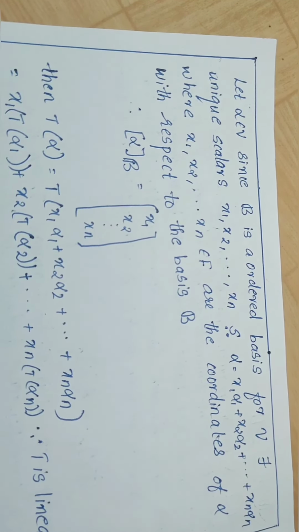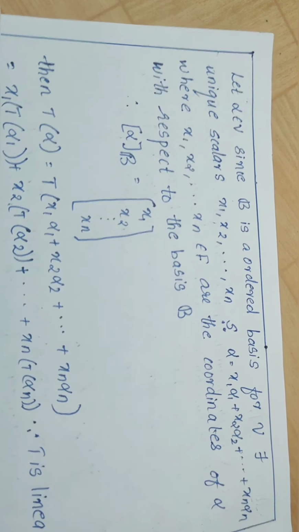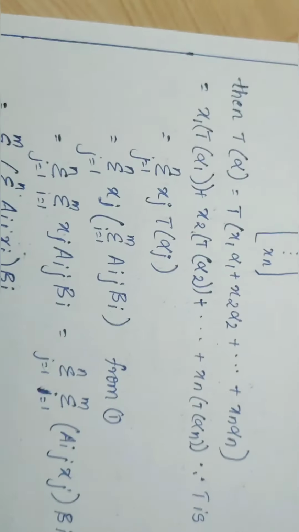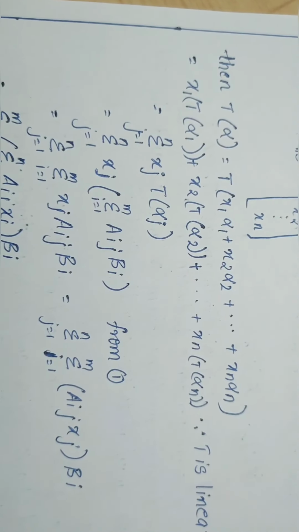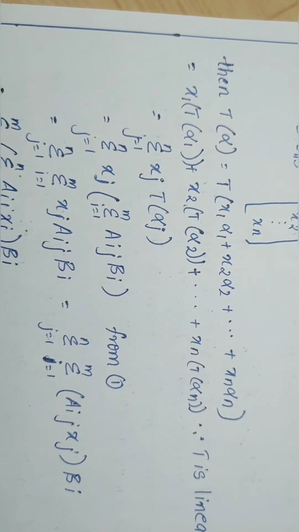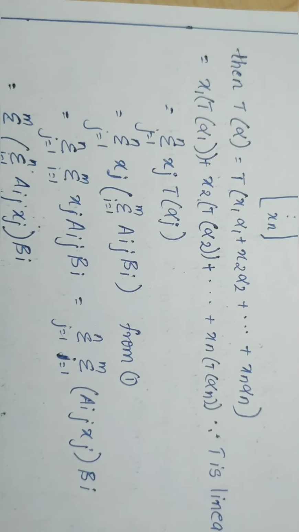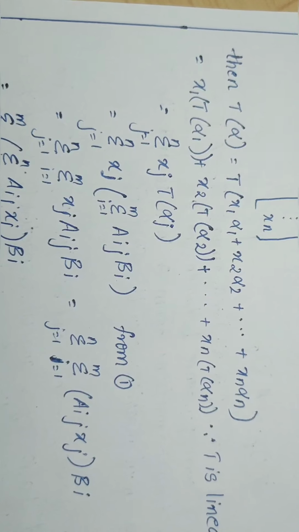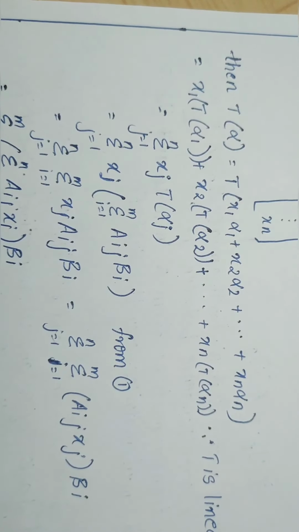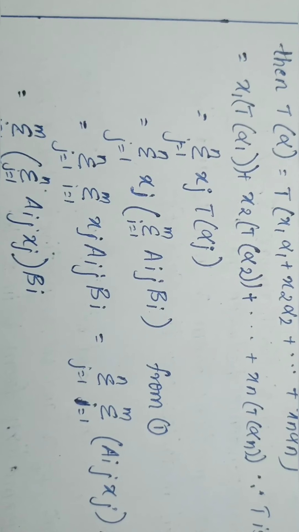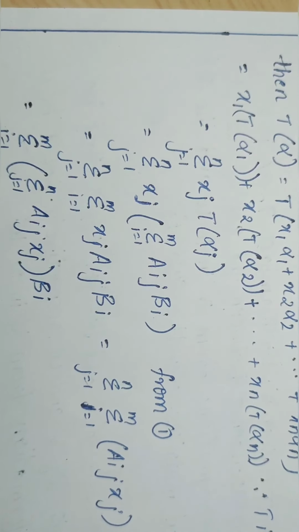If alpha is equal to x1 alpha 1 plus x2 alpha 2 plus etc. plus xn alpha n, then T of alpha is equal to T of x1 alpha 1 plus x2 alpha 2 plus etc. plus xn alpha n. Since T is linear, we can write x1 times T alpha 1 plus x2 times T alpha 2 plus etc. plus xn times T alpha n, that is, the sum over j equal to 1 to n of xj T alpha j.